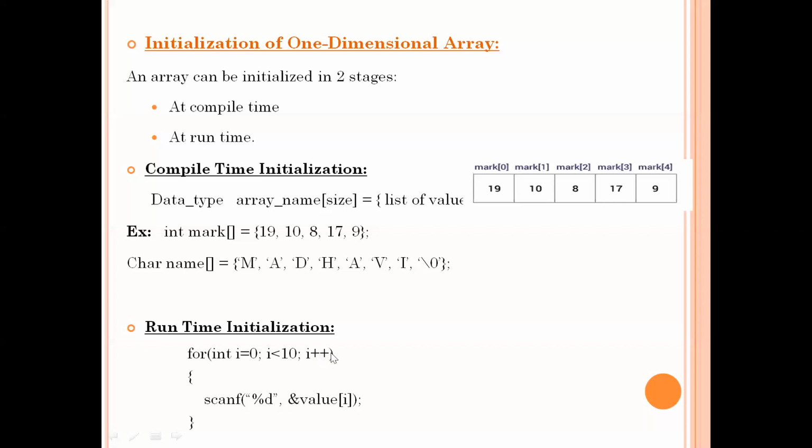Now I will be incremented by 1. I becomes 1, so at index 1 the second value will be stored. Now I is incremented again, and at the second index the third element will be stored. Like this, the loop will be repeated until the end of the array. So this is the way to initialize the array by taking the values from the user at the time of execution. So these are the two ways to initialize the arrays, using compile time and using runtime.